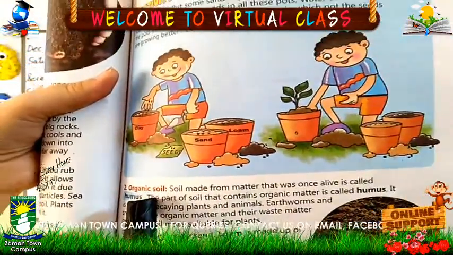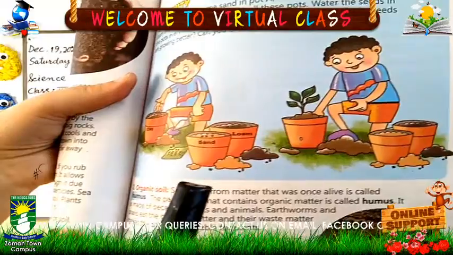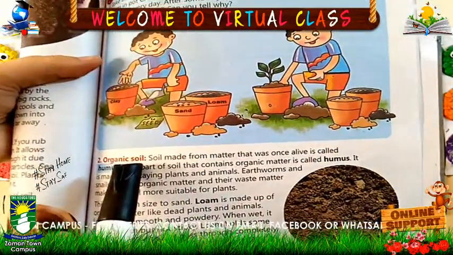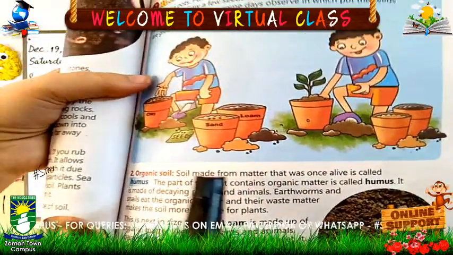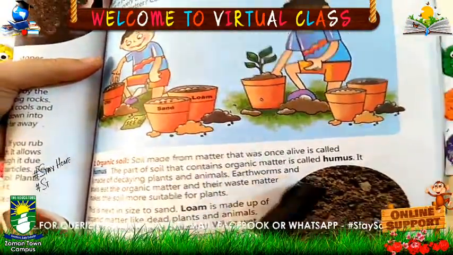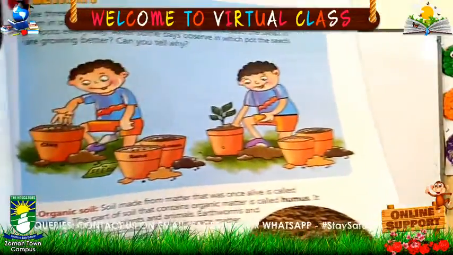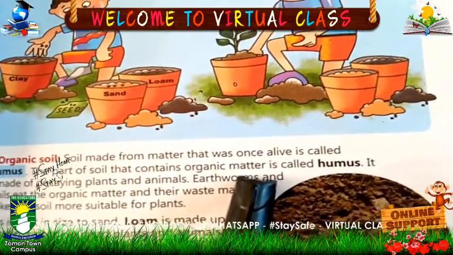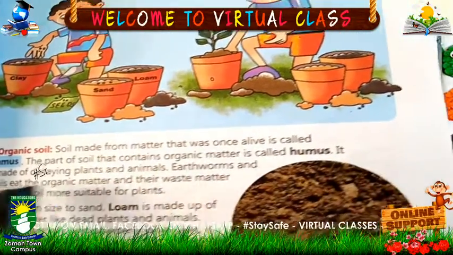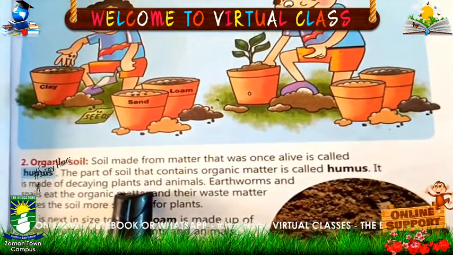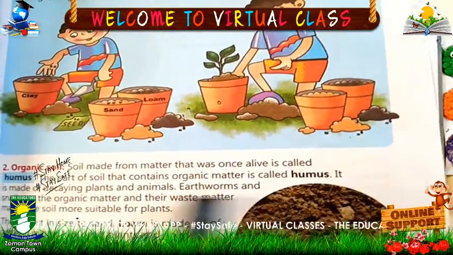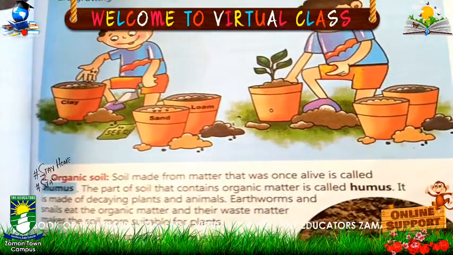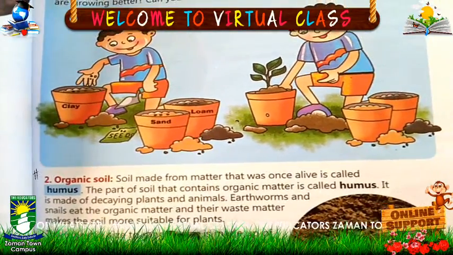So what is organic soil? Soil made from living things is called organic soil. Soil made from matter that was once alive is called humus, and the part of soil that contains organic matter is called humus. It is made of decaying plants and animals. Earthworms and snails eat the organic matter and their waste makes the soil more suitable for plants.